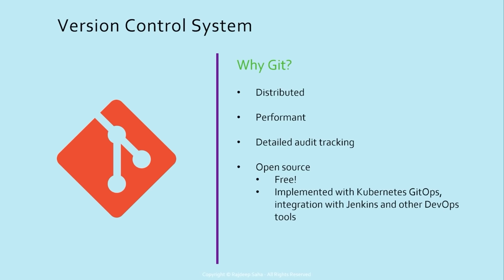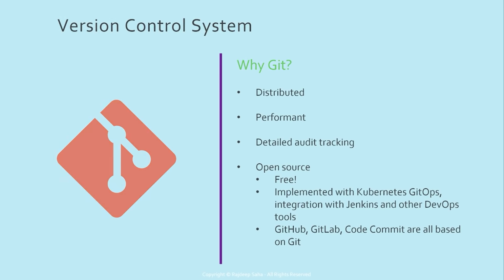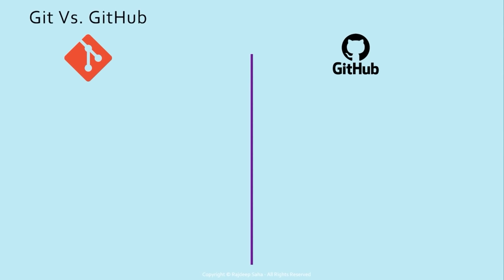Some of the real-world use cases of Git are Kubernetes GitOps, Jenkins integration, and other DevOps tools. And various other repositories are built on Git, such as GitHub, GitLab, CodeCommit, etc. One thing which is very important to remember is Git is not the same as GitHub.